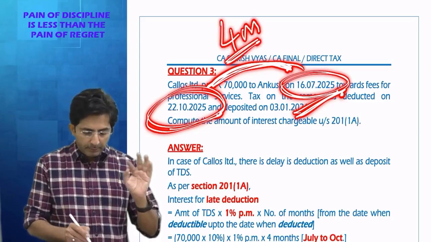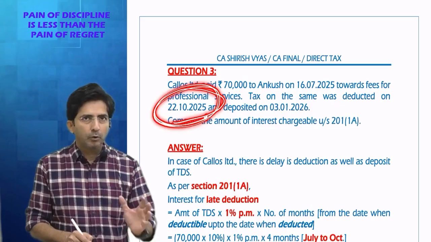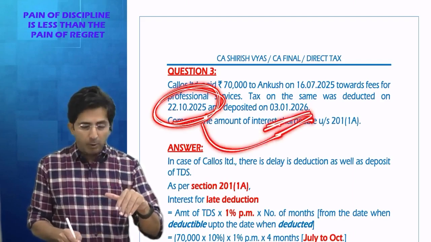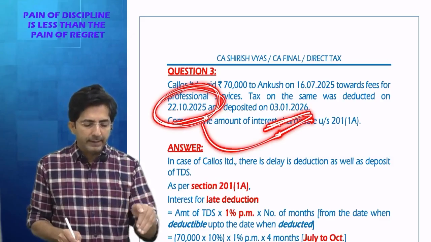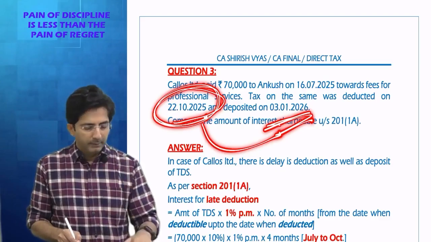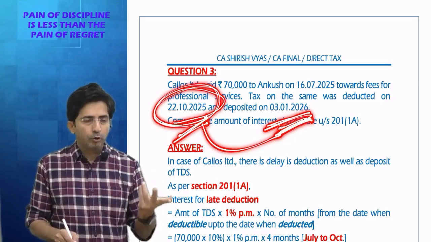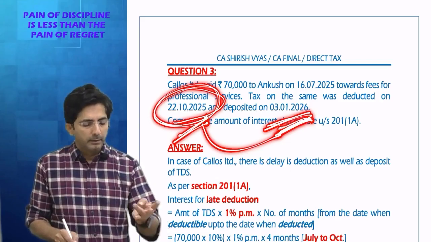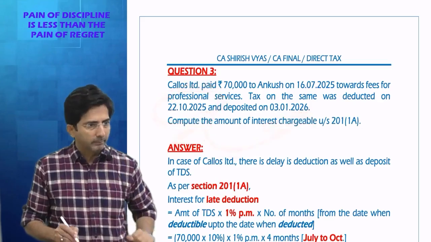And then, if you deducted in the month of October, when should you deposit? October TDS you have to deposit by 7th November. But he deposited when? On 3rd Jan. So there is late deposit also. But in late deposit, how do you count the period? Date when deducted up to the date when deposited. So date when deducted is October till Jan. But October you will not count double. You already counted October. You will count from November, December, Jan, 3 months. Only 3 months interest will come in late deposit.